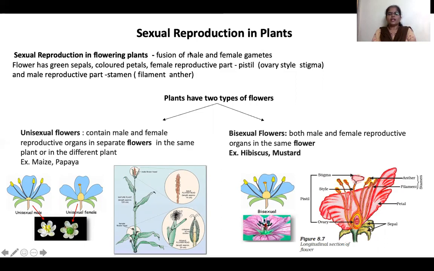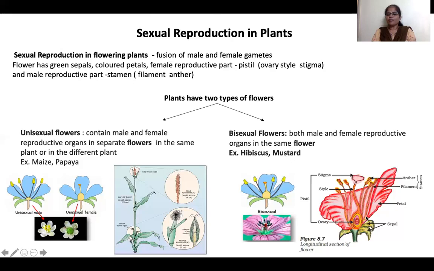Usually this occurs in flowering plants. The flower itself acts as a reproducing organ. This is the structure of the flower: this is the pedicel, there are green sepals, and colorful petals. Okay, these are called petals, which will be colorful. Color varies from flower to flower.